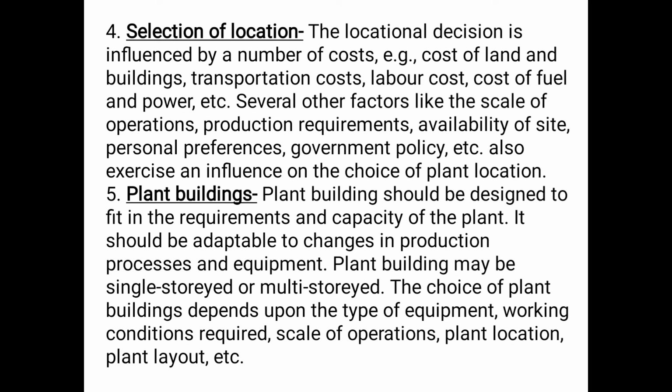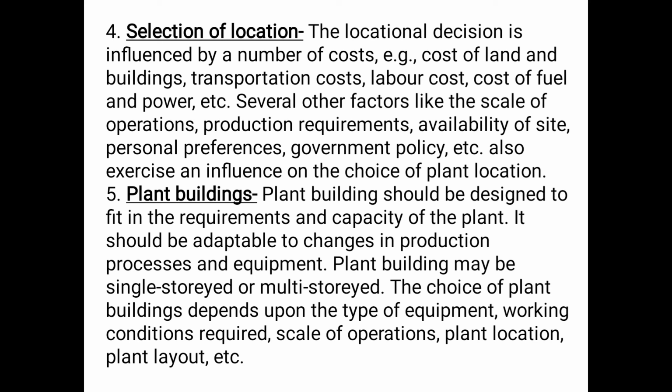Several other factors like the scale of operation, production requirements, availability of site, personal preferences, government policy, etc. also exercise an influence on the choice of plant location. So basically these are the points which are considered for selecting a suitable location.